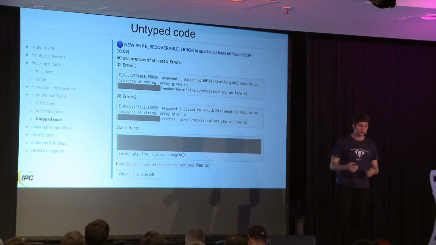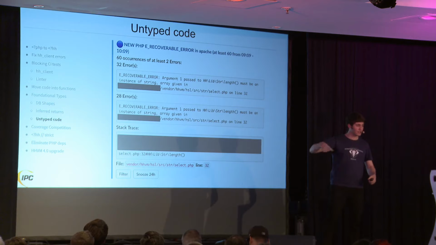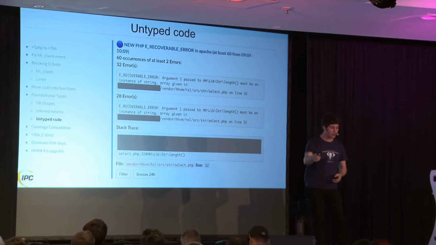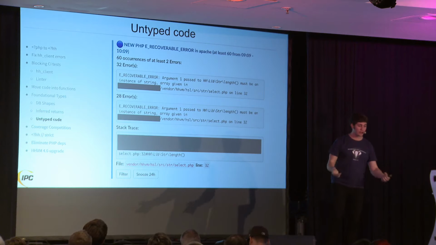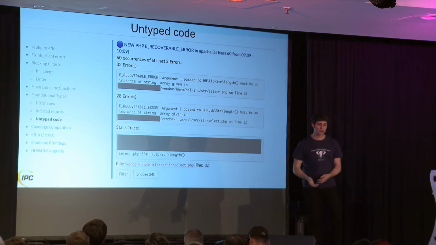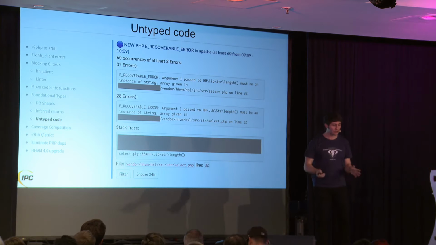And this allowed us to go through a cycle in this stage of just adding types, finding errors, and fixing them, and we just continued iterating on that. Luckily, with these recoverable errors, there's no user impact here. So as we're adding type annotations, we're not breaking things for users. We're just discovering places where, wow, we were actually passing an array to a function that wants a string, and I guess it was still working, but clearly not what we intended.